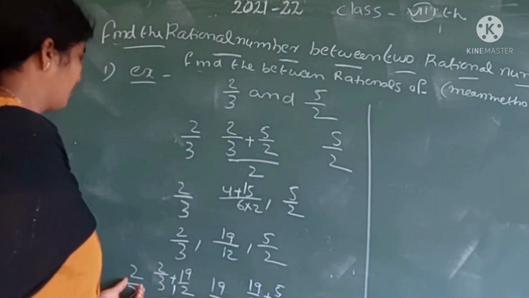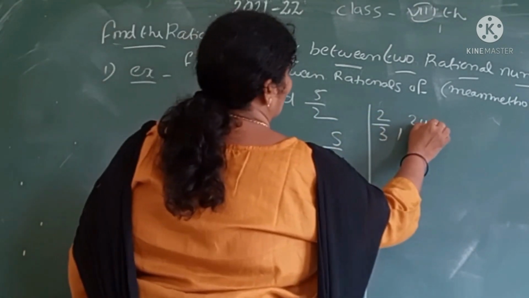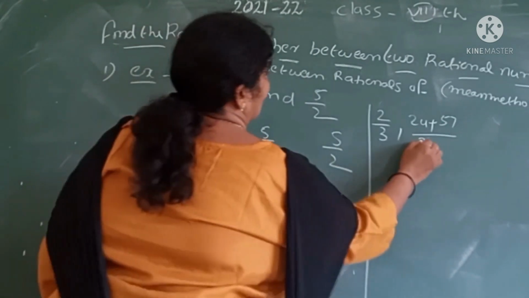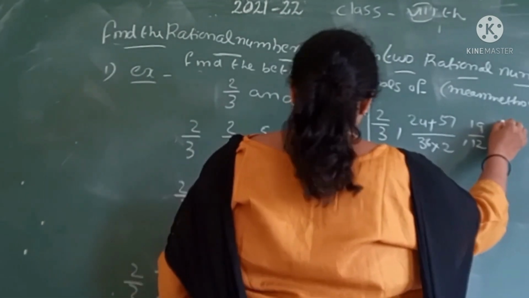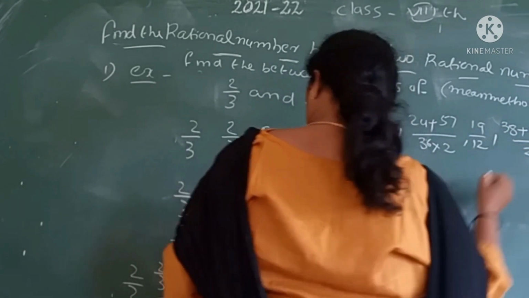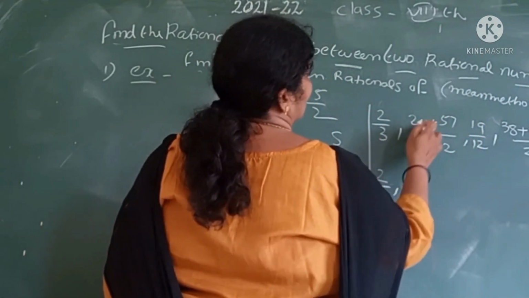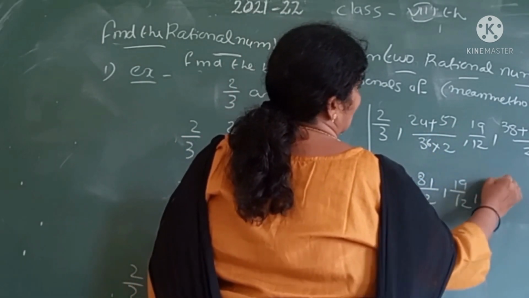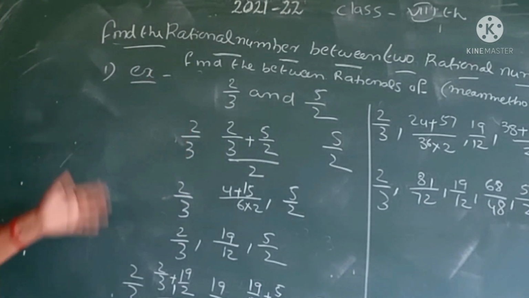Now we calculate: 12 twos are 24 plus 19 threes are 57, so 81/36 divided by 2 is 81/72. And 19 twos are 38 plus 12 fives are 60, so 98/24 divided by 2 is 98/48. In this way we can extend it to infinite terms.